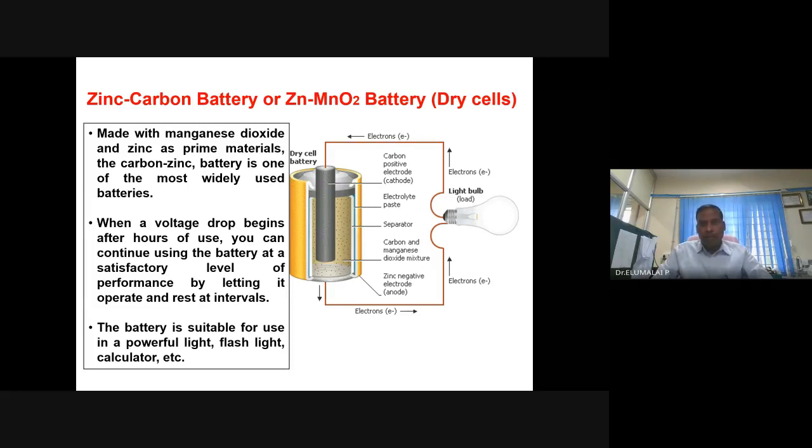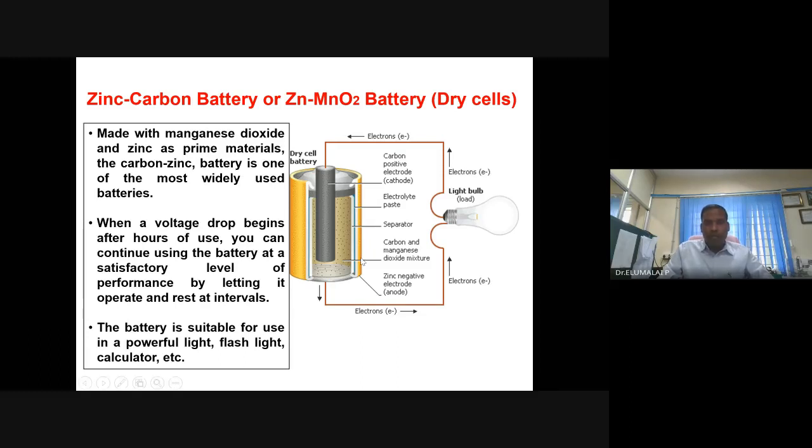Dry cells, simply known as dry cells. It's also called a zinc carbon battery, zinc manganese dioxide battery, zinc ammonium chloride battery, zinc chloride battery. Several names. This cartoon gives all the components available in this dry cell. What is the characteristic? You assemble this and start using it. Complete discharge is possible.